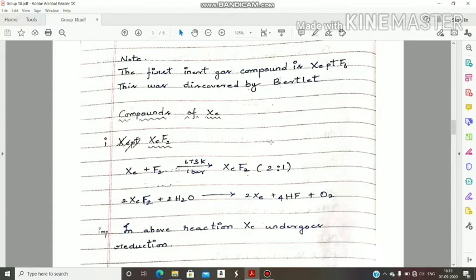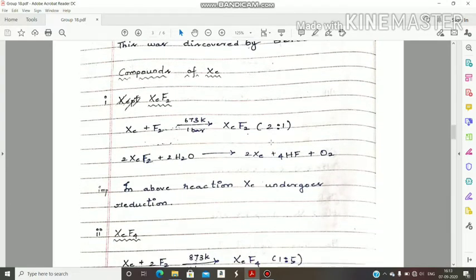Next, compounds of xenon. I told you already, only a few elements form compounds. Among those few elements, xenon is one of the elements. That means mostly xenon forms compounds. That is why we have to discuss compounds of xenon. Xenon difluoride, that is XeF2. How to prepare xenon difluoride?